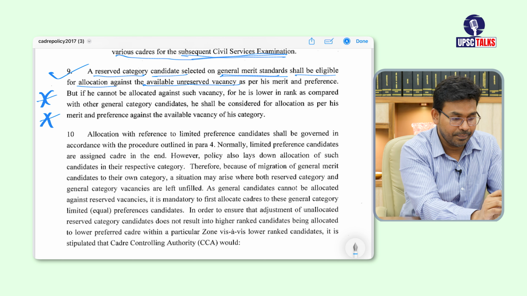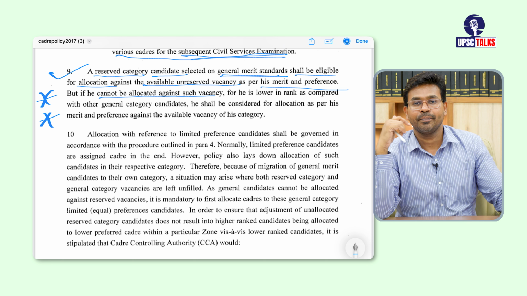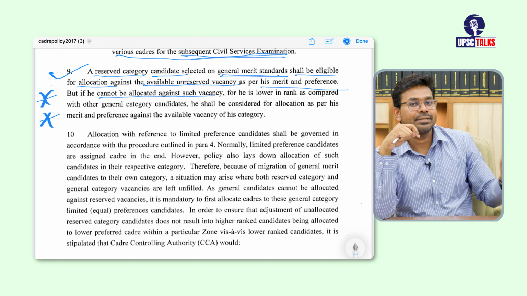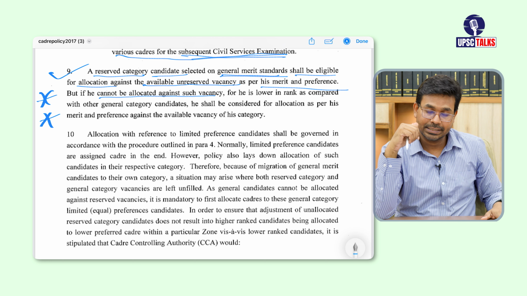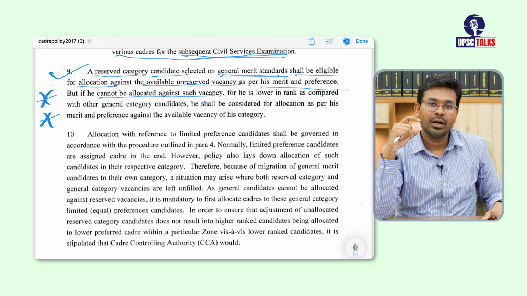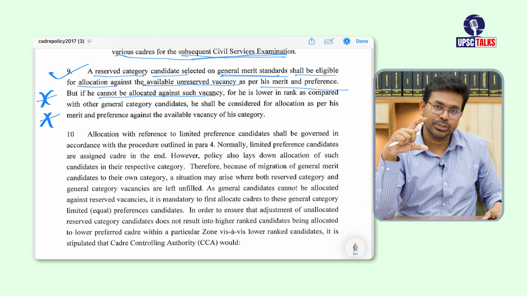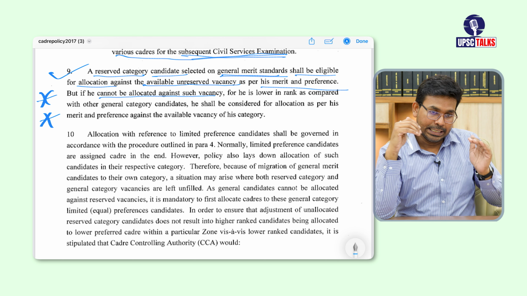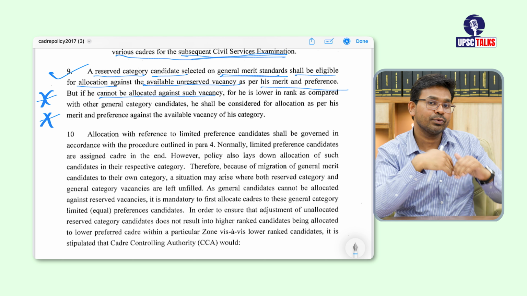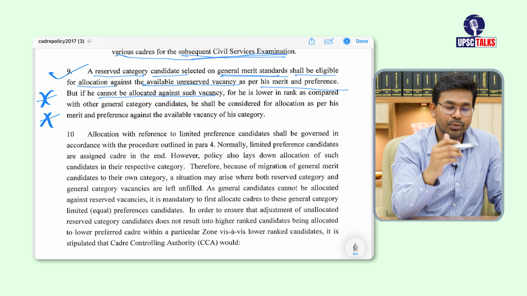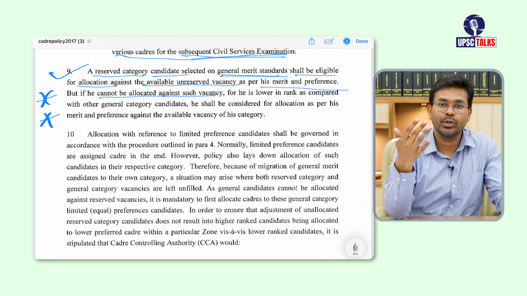But if he cannot be allocated against such vacancy, let us take the example of Tina Dabi. She had a reservation category, but she scored so high in the UPSC civil services examination, in the mains and personality test overall, that she got All India rank 1. Despite being from the reserved category, she was allocated a service from the unreserved category, because she fell into the general category according to her rank.